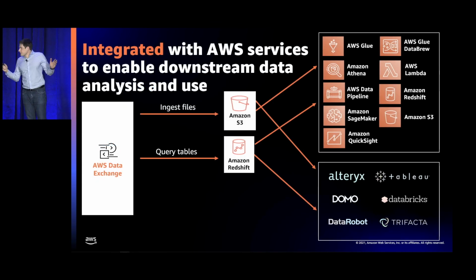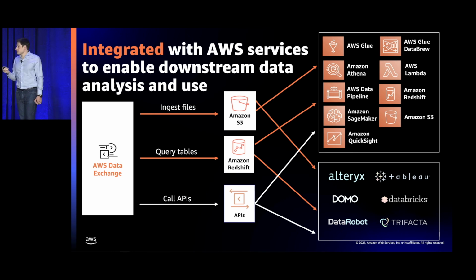Now, let's take a step back. Claire showed you this slide a little bit earlier. AWS Data Exchange, when we first launched, supported S3 objects. So again, you could license S3 objects to data subscribers. We recently announced the preview of AWS Data Exchange for Amazon Redshift, where you could now license the ability to query tables through Amazon Redshift data shares.